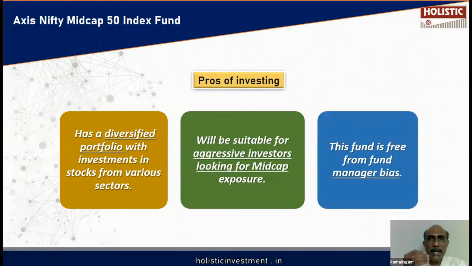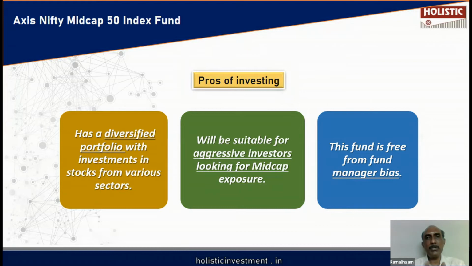As it is an index fund, the fund manager will buy the entire index. He will not analyze, he will not choose the best mid-cap stocks. No, he will buy the entire index which has got 50 stocks. He will not handpick a few stocks out of those 50. Whereas in the actively managed mid-cap fund, the fund manager will pick and choose the best mid-cap stocks from the mid-cap index. Right? He does his own analysis.